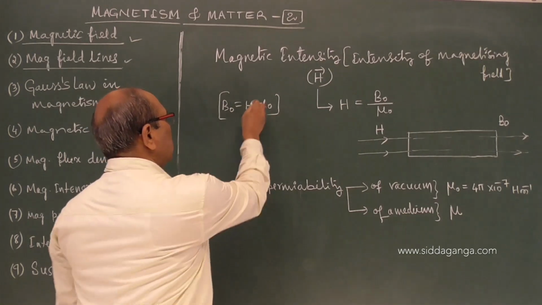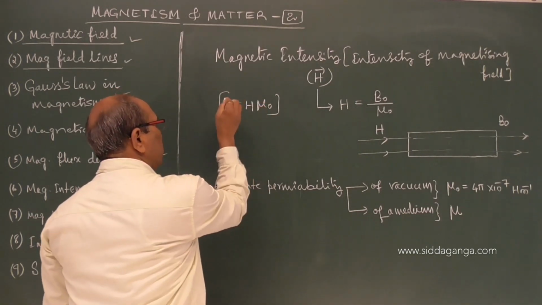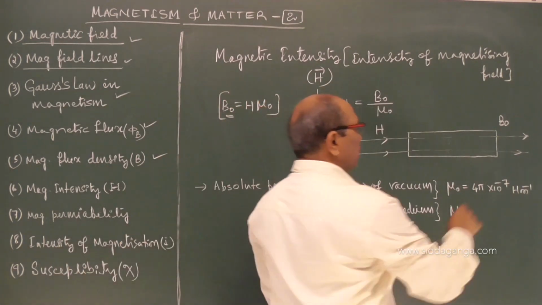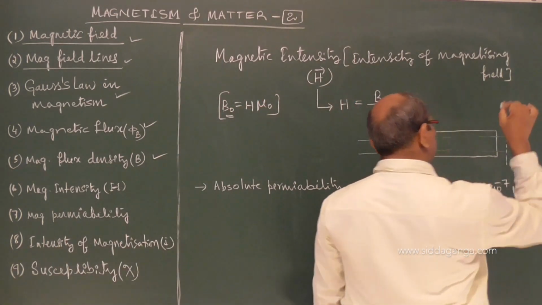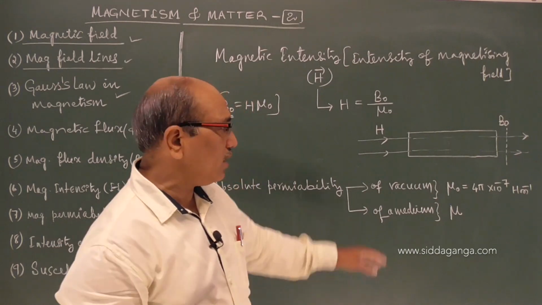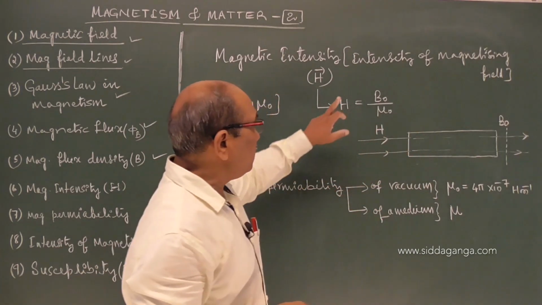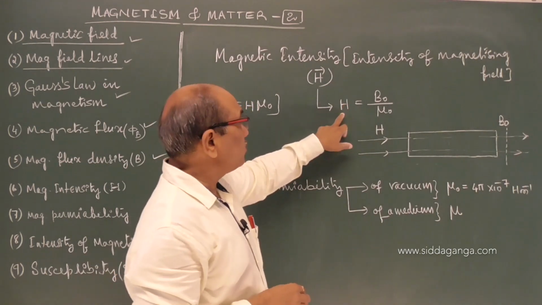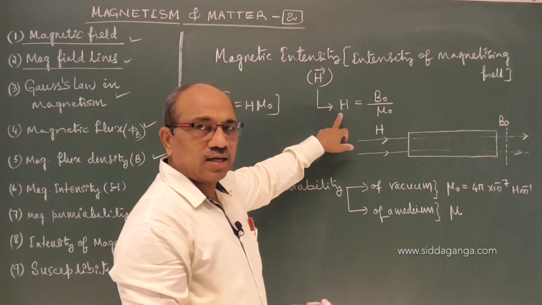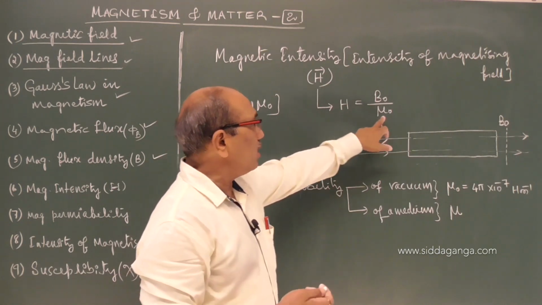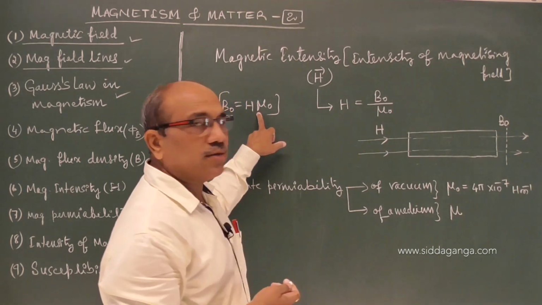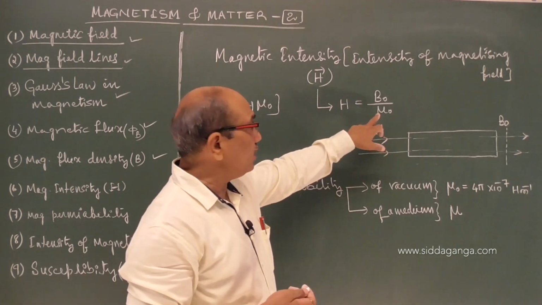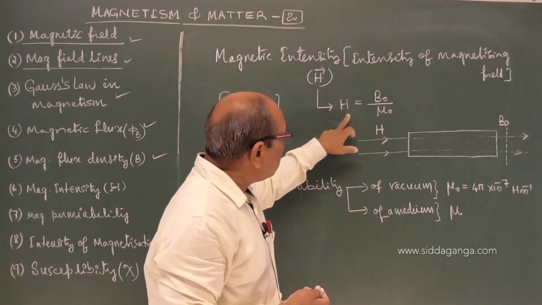H is the measure of the strength of the magnetic field at any point, any region. If I am measuring the strength of the magnetic field in air or vacuum, in the absence of the substance, that is B naught. What is supplied is H. This is available due to the conduction ability of the vacuum. That gives you the conducting ability, to make you understand this.